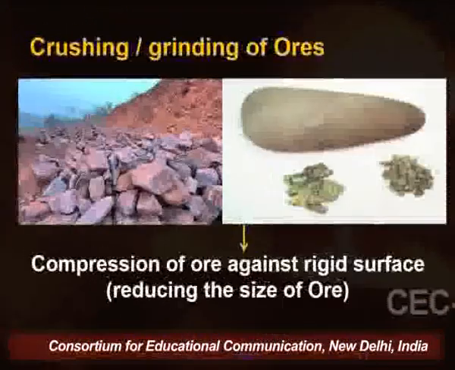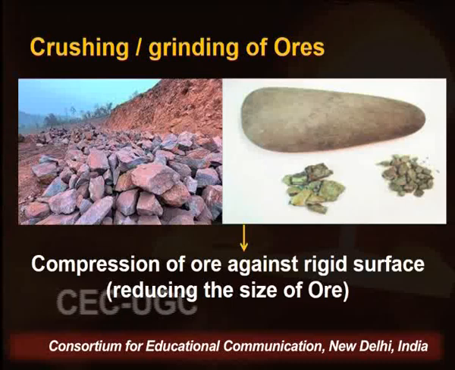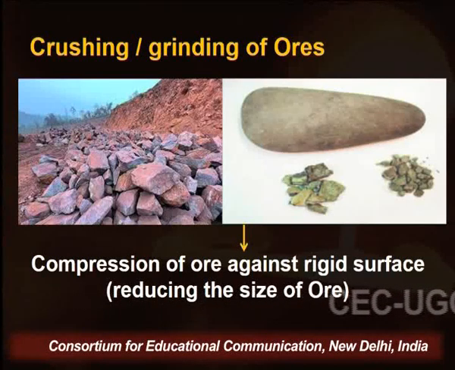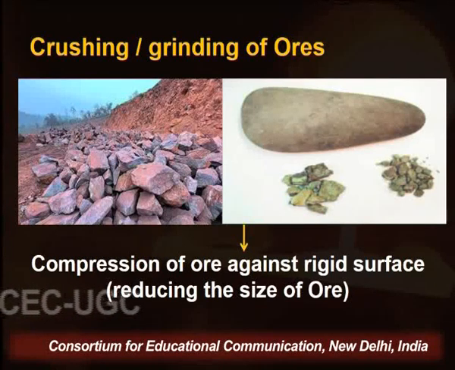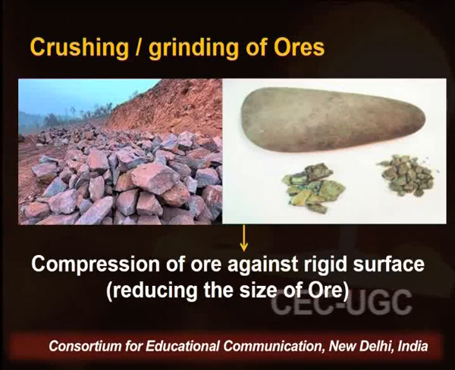On your screen you can see the ores, which can be present in the earth's crust with the rocks in the sedimentary layers. We have to find these ores, and the compression of ore against a rigid surface reduces the size of ores.